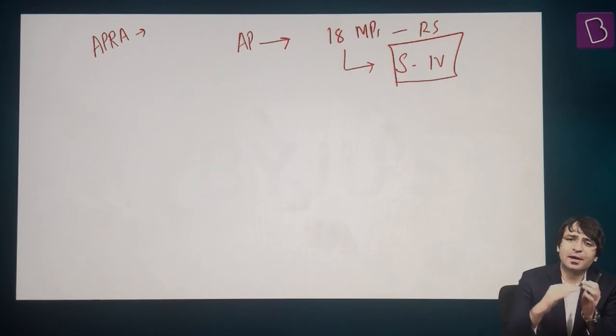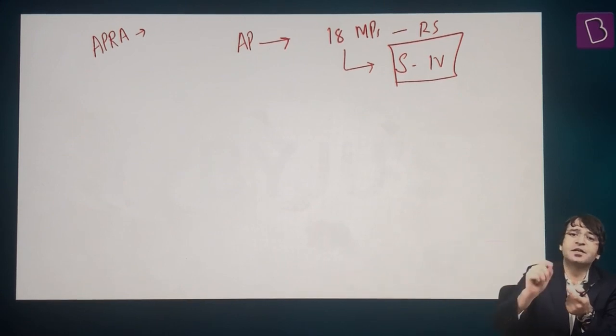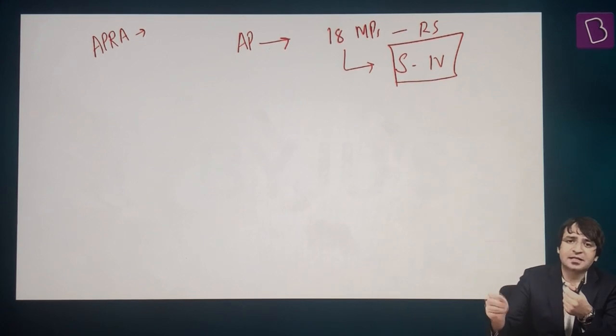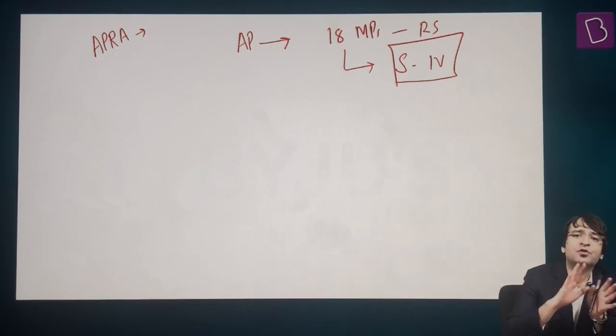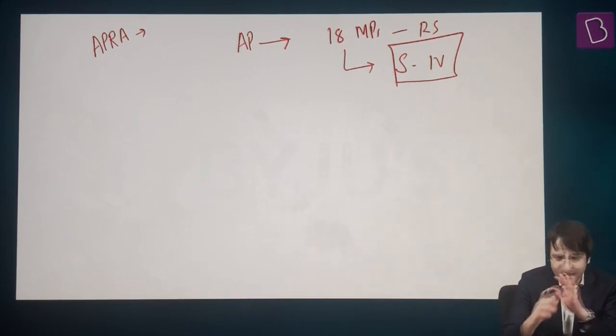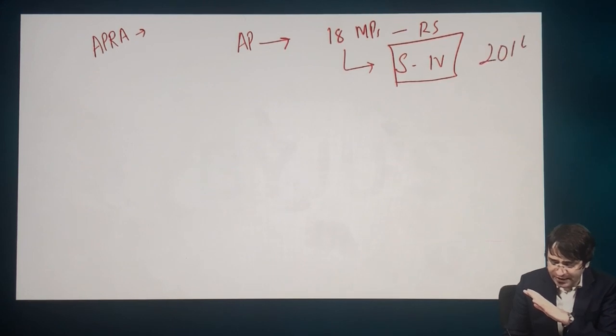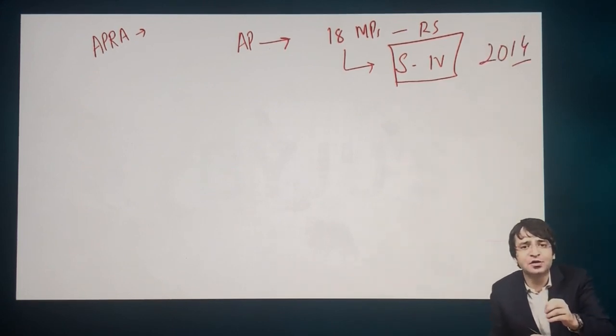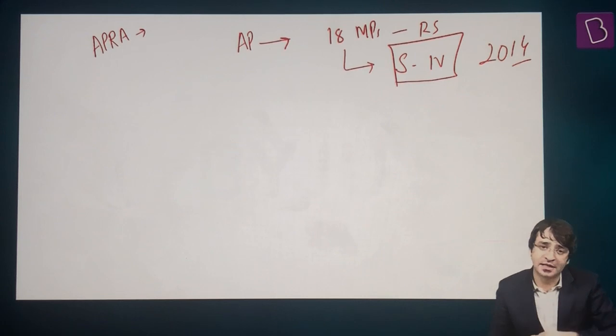Schedule 4 talks about the representation of states in Rajya Sabha. For example, in Rajya Sabha, we will have 31 MPs from Uttar Pradesh. In Rajya Sabha, we will have 18 MPs from Andhra Pradesh, for example. Clear? So this is 2014 data. There are 18 MPs from Andhra Pradesh in Rajya Sabha.